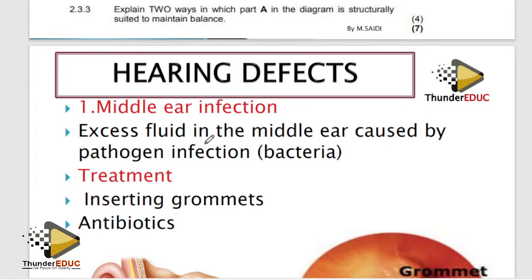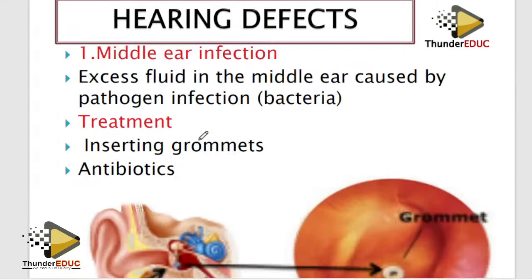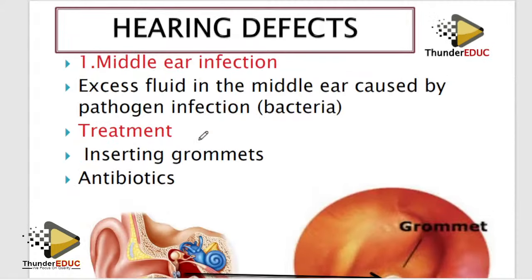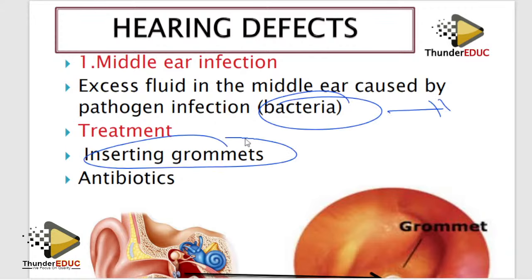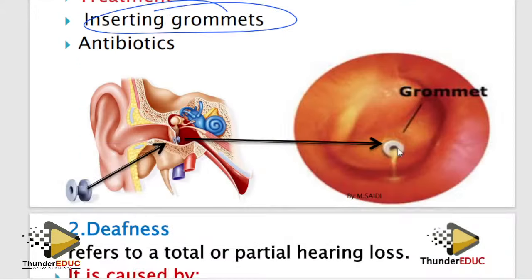Middle ear infection means there is excess fluid which has accumulated in the middle ear and is caused by bacteria. Treatment for the bacteria is antibiotics. Simple. Then number 2, insertion of grommets. This is what you call the grommet. It allows air in and then it tries to drain the pus.